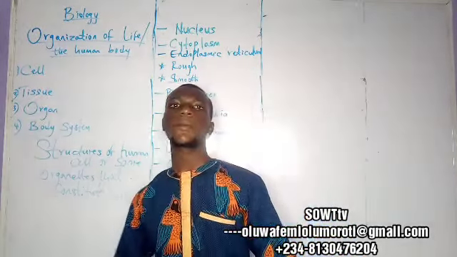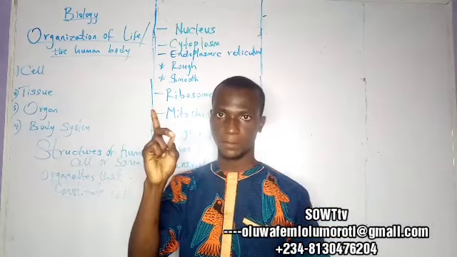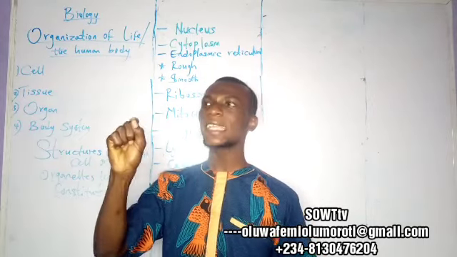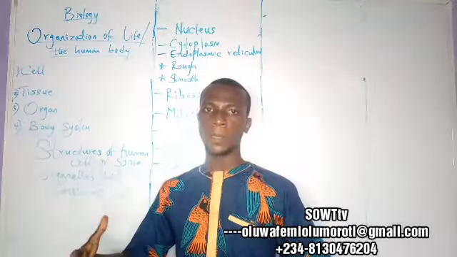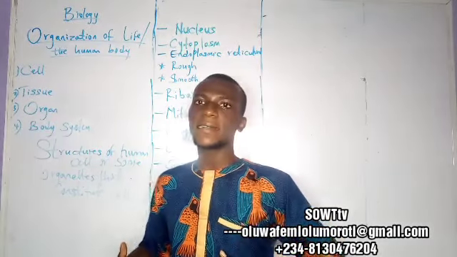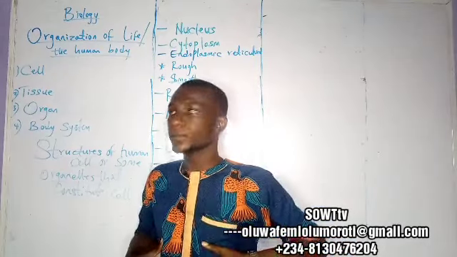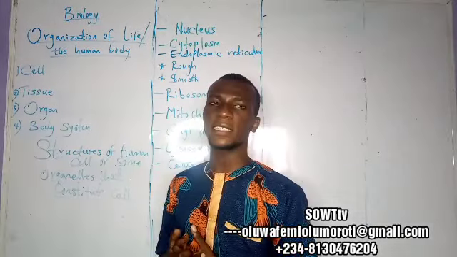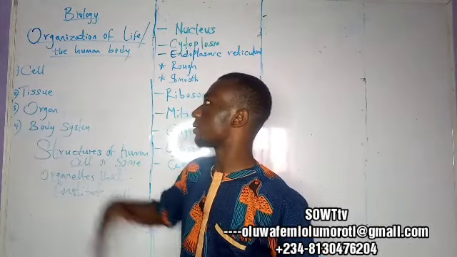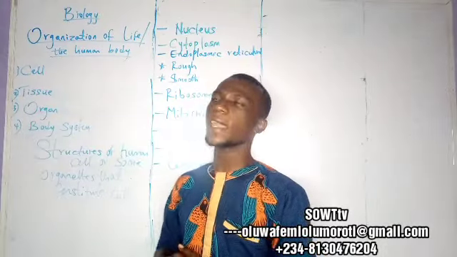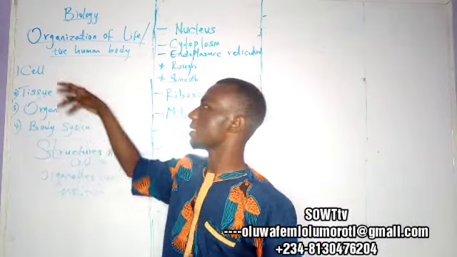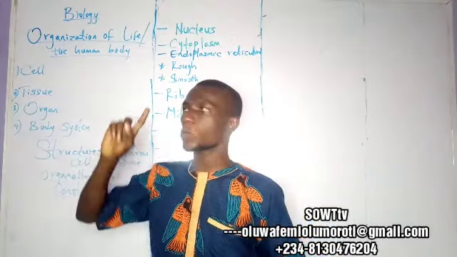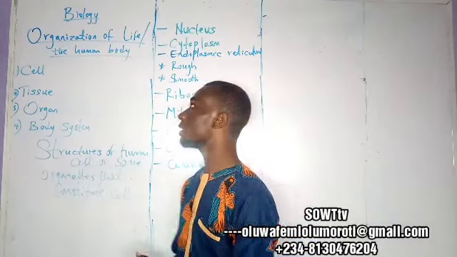Cell. When we are talking about cell, cell is the structural functional unit of life. For any living thing to perform the characteristics of a living thing, there is a need for that living thing to have a cell. And I want you to know that cell exists in different ways. Cell exists in colony, cell exists as a single cell, and cell exists independently. There are some organisms that can survive with only one cell, but we are not going there today.